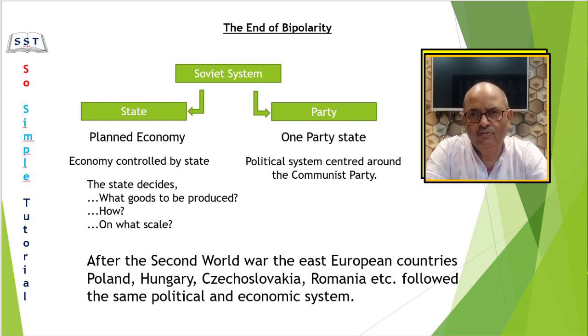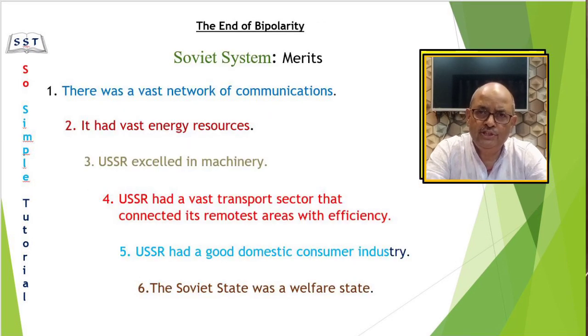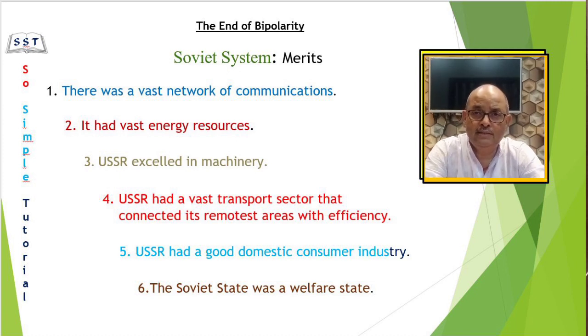After the Second World War, we have read that the Soviet Union had emerged as a great power. At that time, their economy, except for the US, was much more developed than the rest of the world. Soviet Russia had a good and improved complex communications network. Russia had vast energy resources including oil, iron and steel.